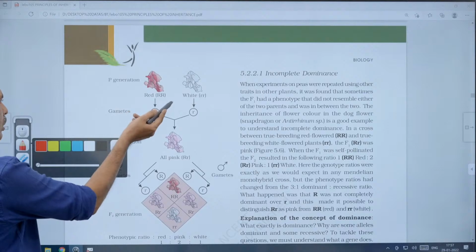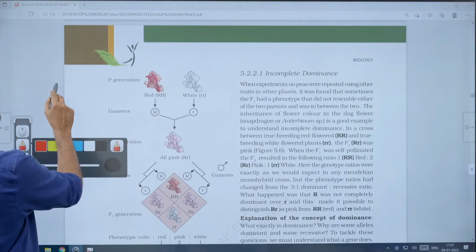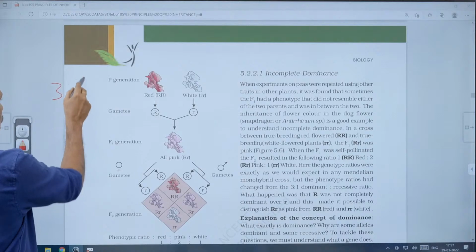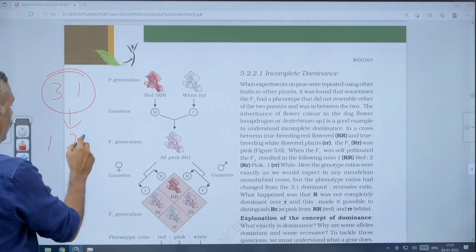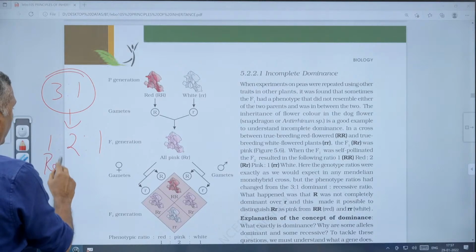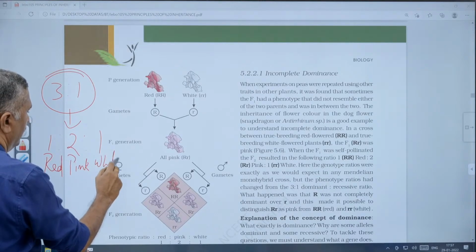Carl Correns did this experiment on incomplete dominance, and he also expected the monohybrid phenotypic ratio of 3:1. But it changed to 1:2:1, that means 1 red is to 2 pink is to 1 white.